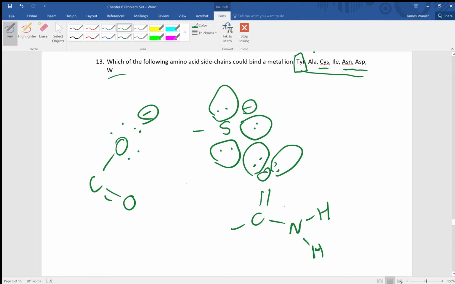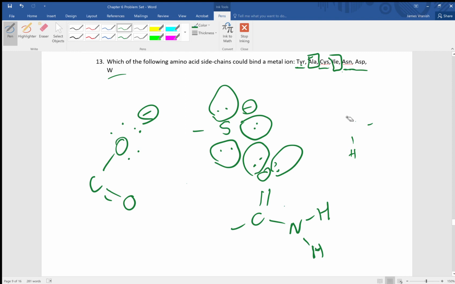Now, alanine and isoleucine, these guys up here, are not capable of binding to metal ions because their side chains are entirely alkane type structures where we have a bunch of CH groups. So alanine, we just have a methyl group on it. Isoleucine has a more complicated alkane, but nonetheless an alkane, and alkanes don't have free lone pairs of electrons.